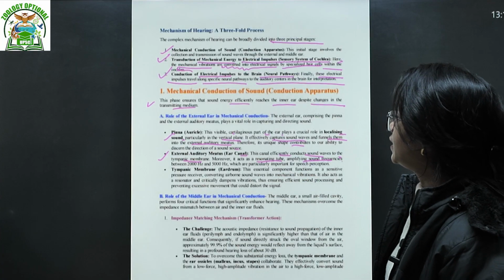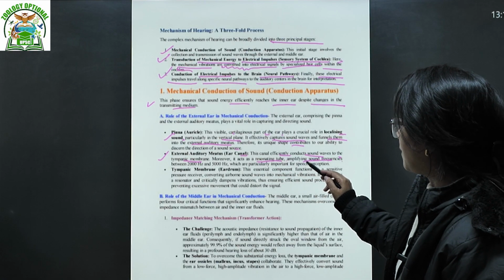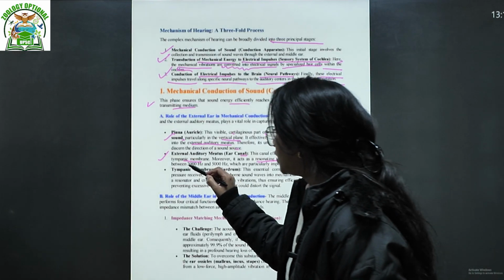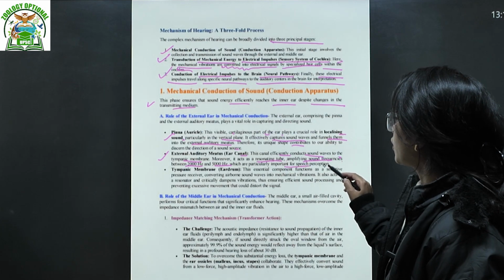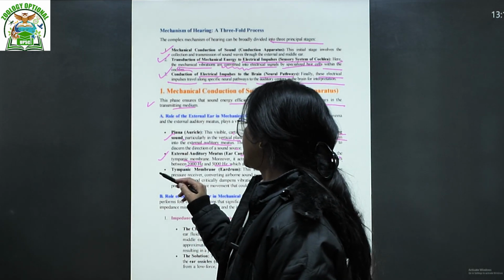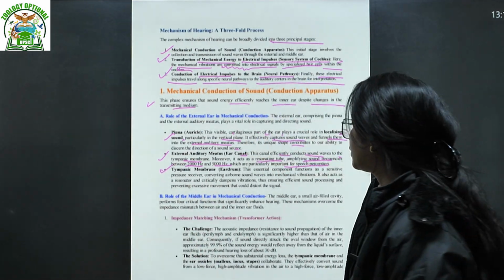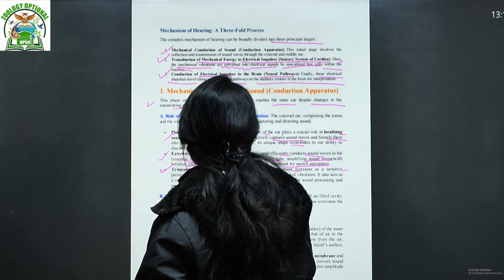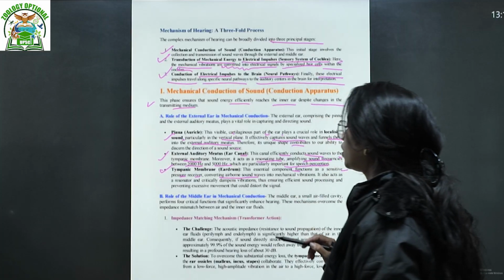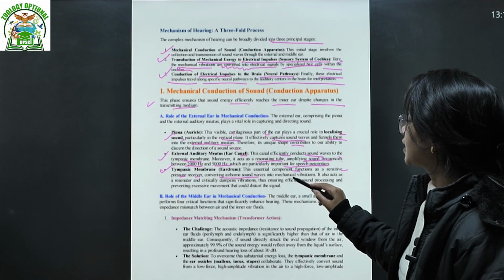Okay, so moreover, it acts as a resonating tube, amplifying the sound frequencies between 2000 Hz and 5000 Hz, which are particularly important for speech perception. Then the tympanic membrane, that is of course the eardrum, an essential component, functions as a sensitive pressure receiver, converting airborne sound waves into mechanical vibration.